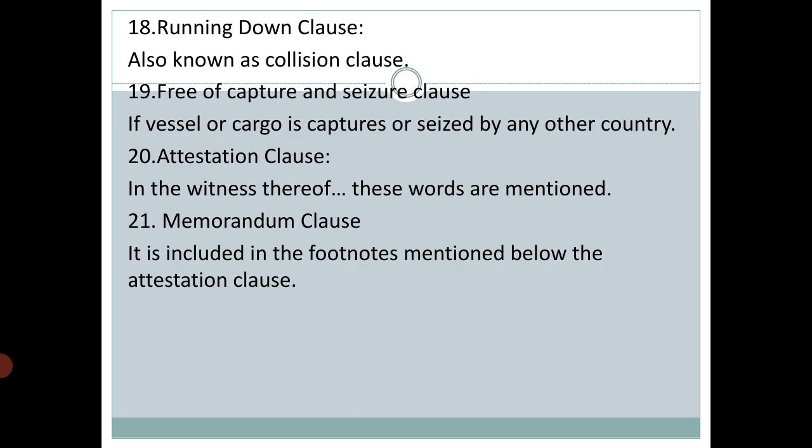Then the attestation clause. The attestation clause is actually the last clause, in which some words are included, that is, in witness whereof. Under this clause, the responsible and authorized officers of the insurance company sign the policy after the words given, that is, in witness whereof. Then the other last clause is the memorandum clause. It is included in the footnotes mentioned below the attestation clause. The footnotes in which other clauses and other things are mentioned, it is the memorandum clause.